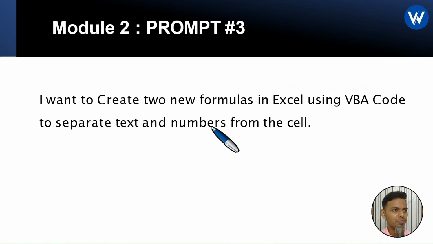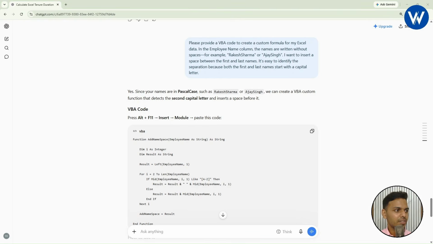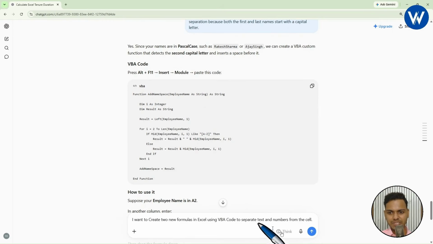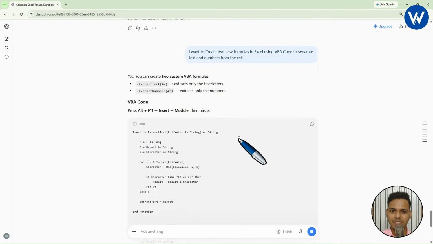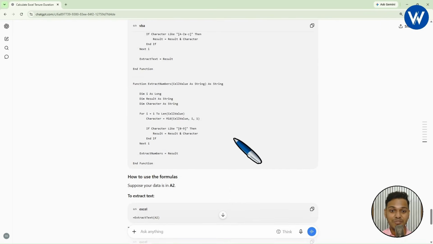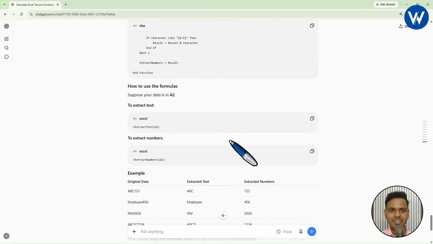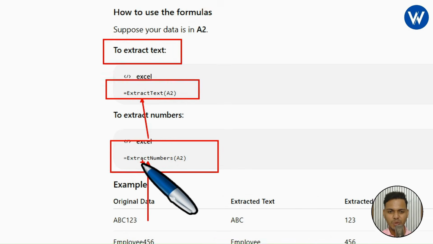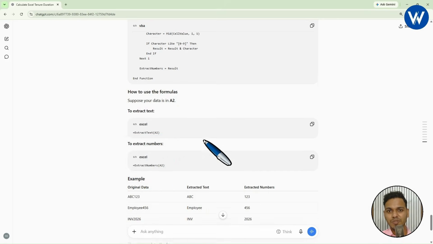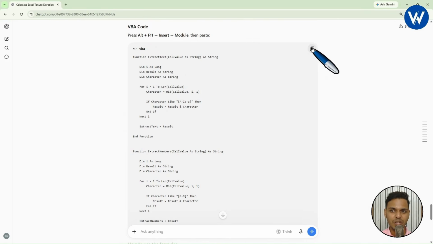I will copy this prompt, go to ChatGPT, right, wait a few seconds. Please practice along with me. Okay. I will paste the prompt. Let's see how it will generate the formulas. And finally it has given the VBA code. Wait a few seconds. Right. If we want to extract the text, it has given the ExtractText formula. In the same way, the ExtractNumber formula, you can just go through it. First of all, we will see whether the VBA code works or not.